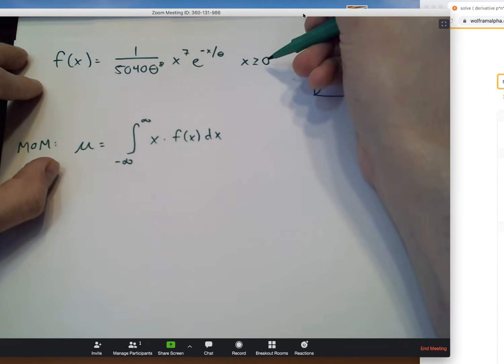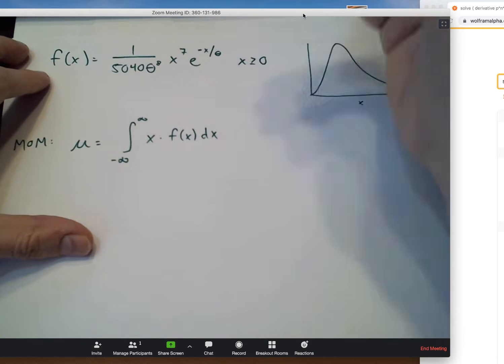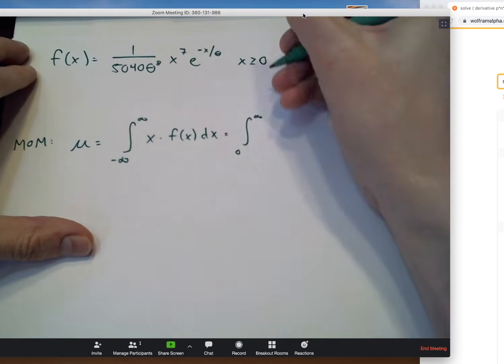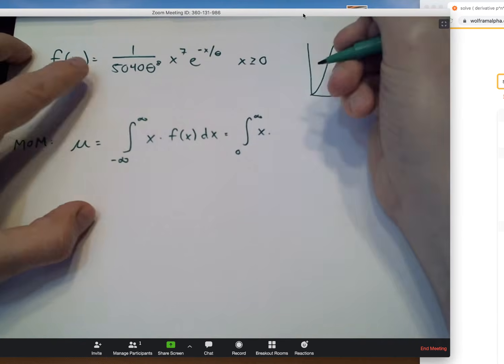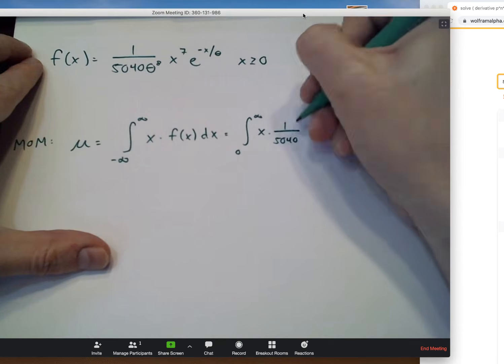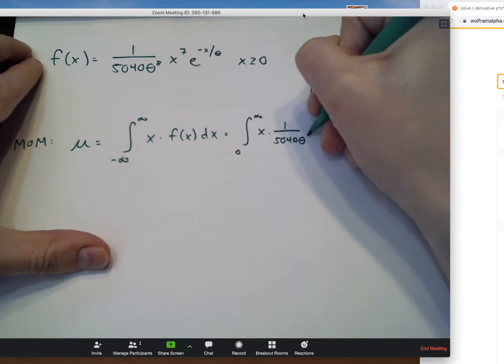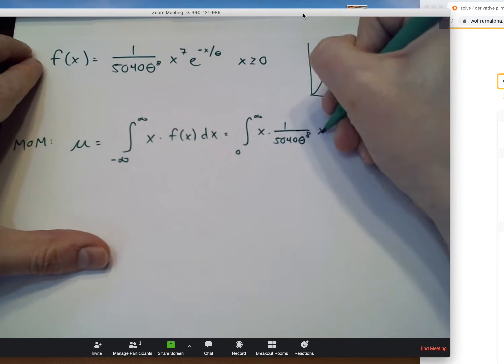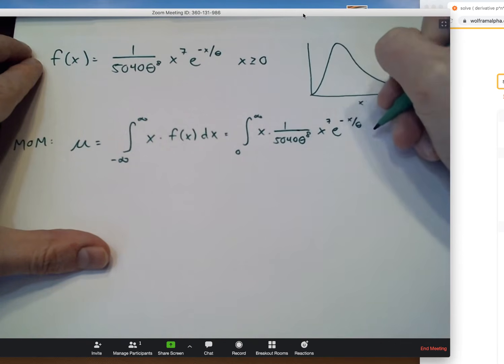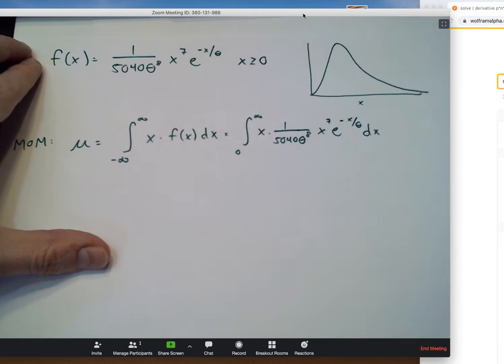Now, x has to be bigger than 0, can go up to infinity, so I'm going to immediately replace this with a 0 going up to infinity. And I'm just going to write out what my formula for that PDF was. 1 over 5040 times theta to the 8th power, x to the 7th, e to the minus x over theta, dx.